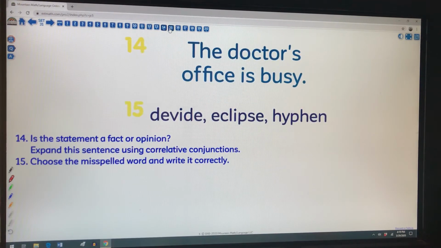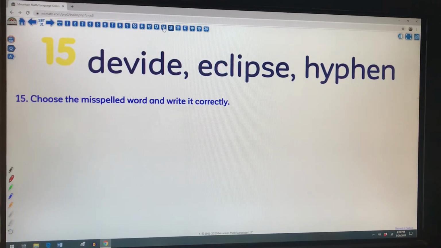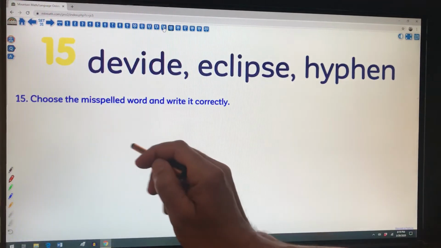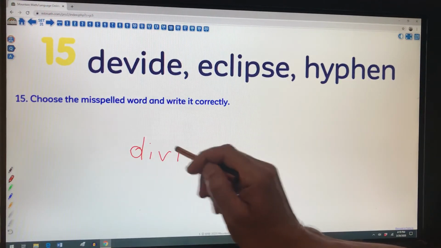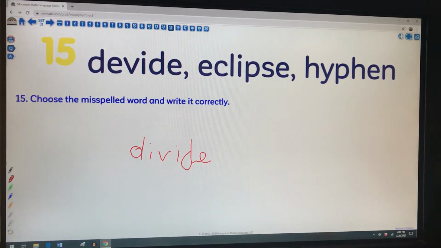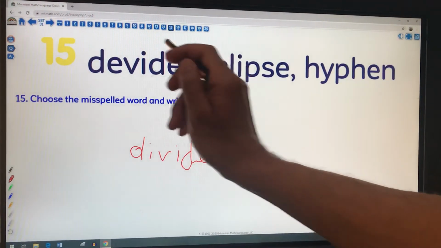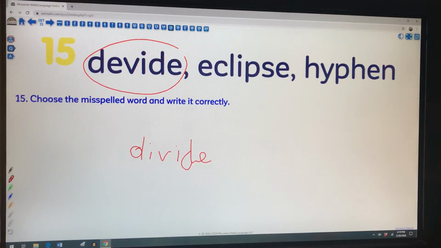Number 15. All right, get rid of number 14 here. Divide, eclipse, hyphen, misspelled word. Okay, so going across here, right now my math brain is taking off because I believe that I'm going to spell divide this way, D-I-V-I-D-E. I'll check the words eclipse, spelled correctly, and hyphen, spelled correctly. Divide is the word that is misspelled correctly, incorrectly, excuse me. And I have D-I-V-I-D-E as the correct spelling of the word divide.